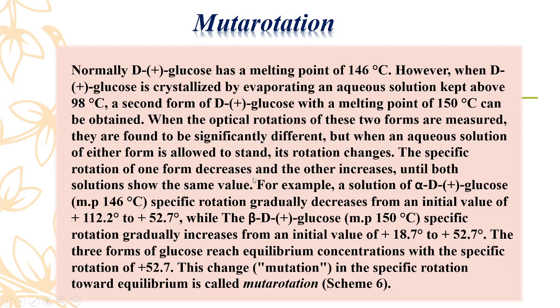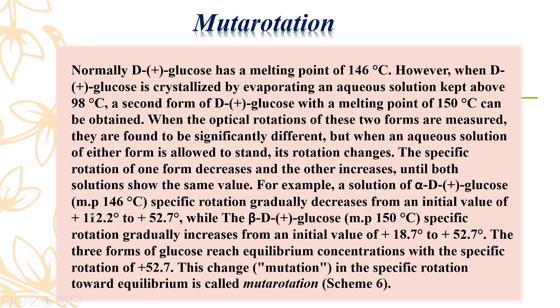And if we add water to the alpha glucose, then the specific rotation changes to 52.7 degrees. That means initially the optical rotation for the alpha glucose is 112.2.